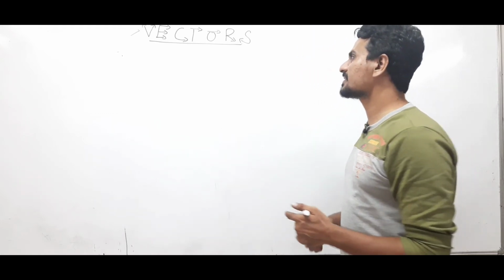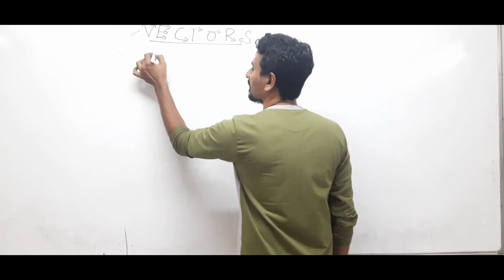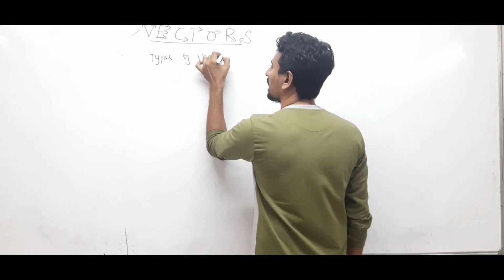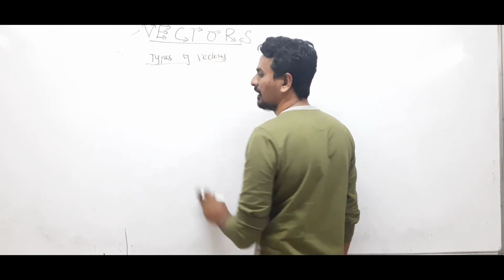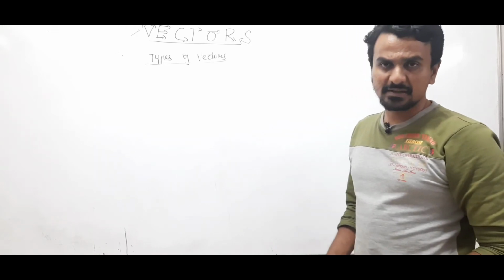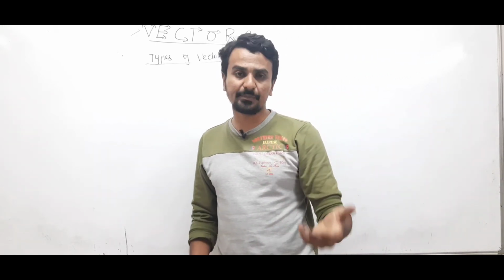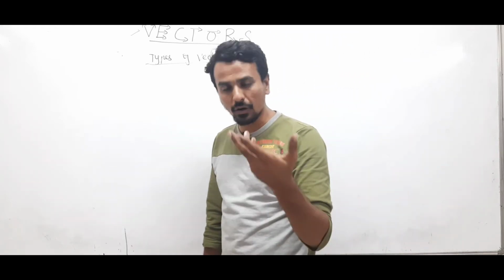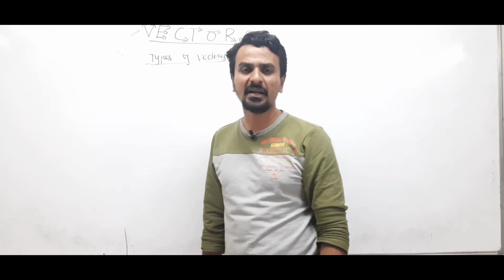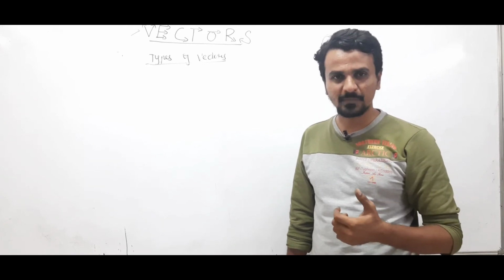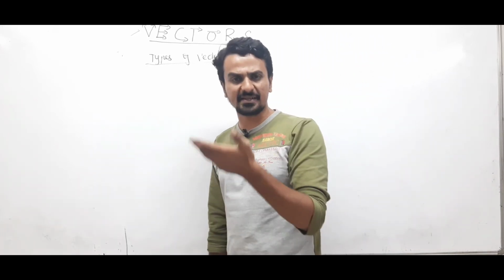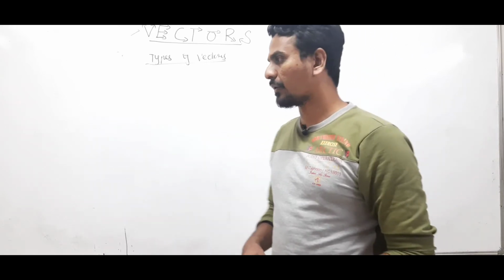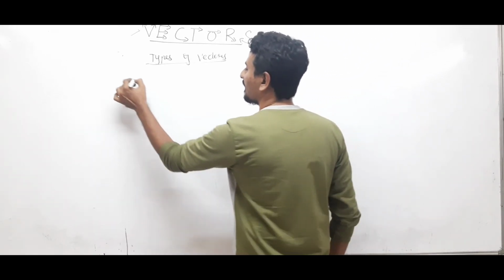Okay, fine. Now we'll discuss the types of vectors. There are many types of vectors: equal vectors, parallel vectors, anti-parallel vectors, co-initial vectors, collinear vectors, coplanar vectors, concurrent vectors, polar vectors, etc. Fine, we will discuss a few vectors just now and further we will discuss the remaining vectors. Okay, so, equal vectors.